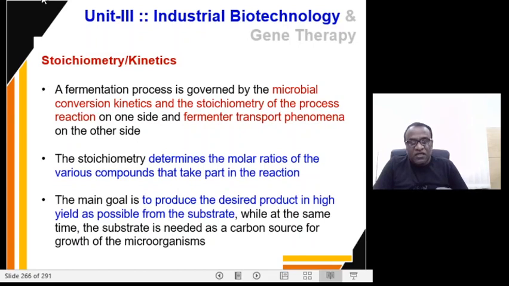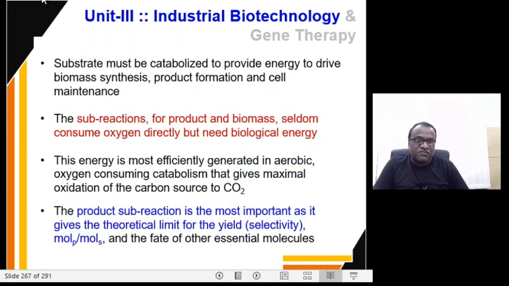So there are two important things to remember: microbial conversion kinetics and the stoichiometry of the process reaction on one side, and the fermenter transport phenomena on the other side.